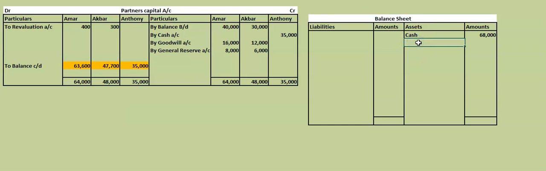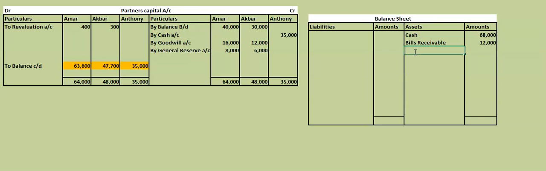Then, what is the next item given? Bills receivable. Bills receivable is how much? No change. Nothing is changed here. No increase, no decrease. We will take as it is, 12,000. Next is debtors. Debtors, there is a change.